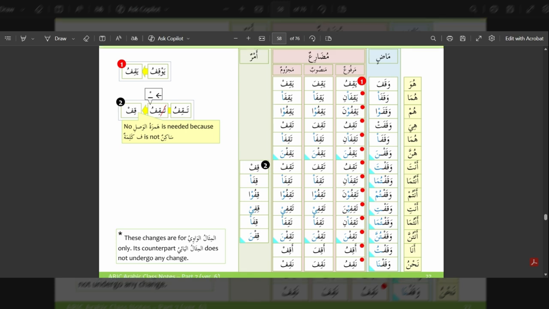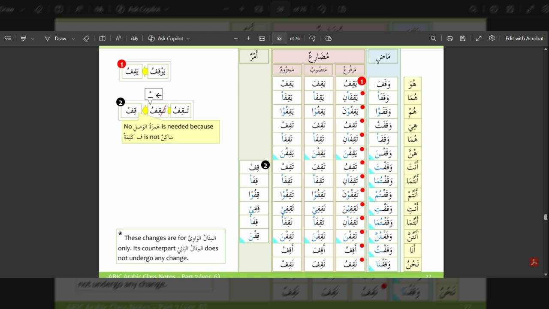Then we have fi'l al-mudari, which is the present tense verb. So it becomes yaqifu. So the original word is yawkifu, where the waw is dropped and it is changed to yaqifu. So the conjugation goes as yaqifu, he is standing; yaqifani, they both are standing; yaqifuna, they all are standing;